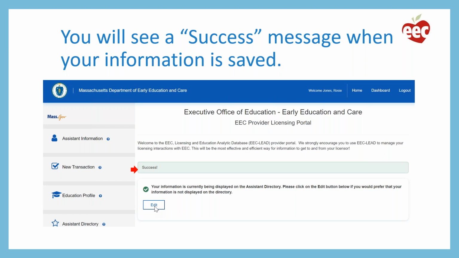Once you do this and you send your choice to EEC, your choice is effective immediately. So if I were now to go and search the assistant directory, I would see this particular assistant's information right away. Similarly, if I were on the directory and I decided to take my information off, as soon as I submitted that choice to EEC through my portal, my name and information would be removed from the directory immediately.